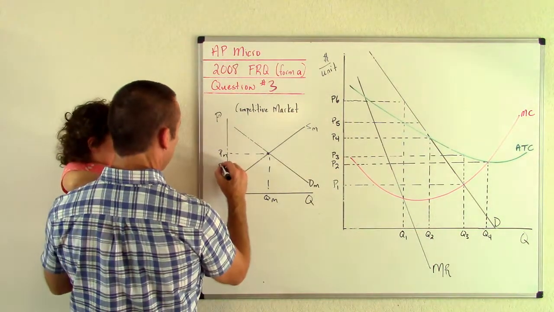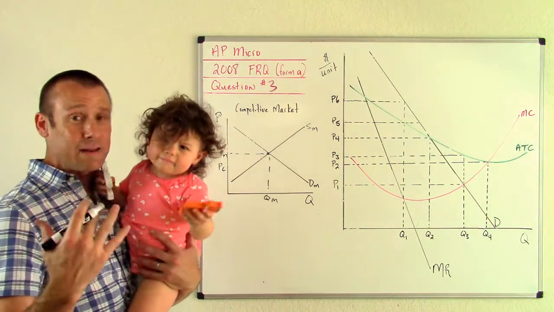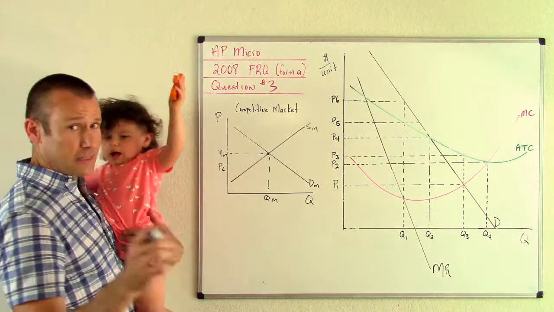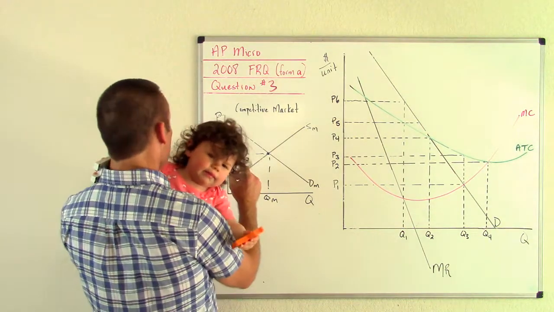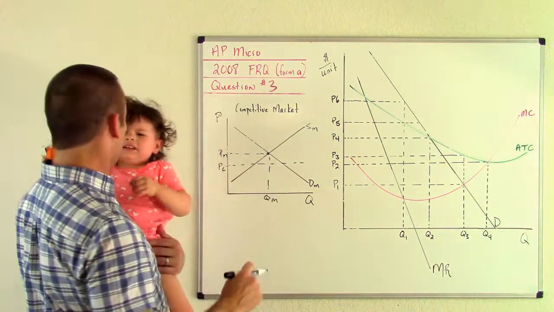So let me go ahead and put my price ceiling. I'm putting it below the price market. That means it's going to bind the market, keep the market from getting the market price. Now, at that point, we're going to draw it straight across just like that. Uh-oh, this might not be good.